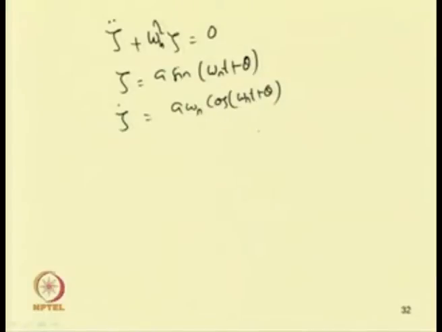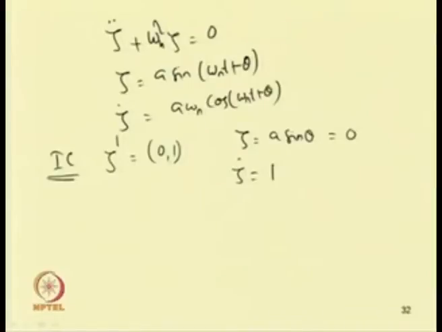Now, taking this initial condition, that is zeta 1 equal to 0 1, that means zeta equal to 0 and zeta dot equal to 1. So, at t equal to 0, zeta 0 becomes a sin theta, and this is equal to 0. Similarly, zeta dot equal to 1, so this is equal to a omega n cos theta. From this, one can see that tan theta equal to 0, or theta equal to 0.